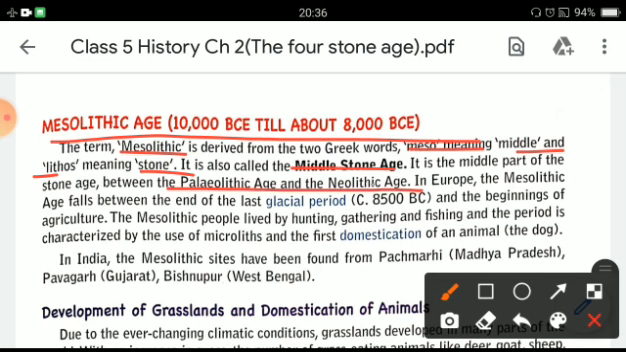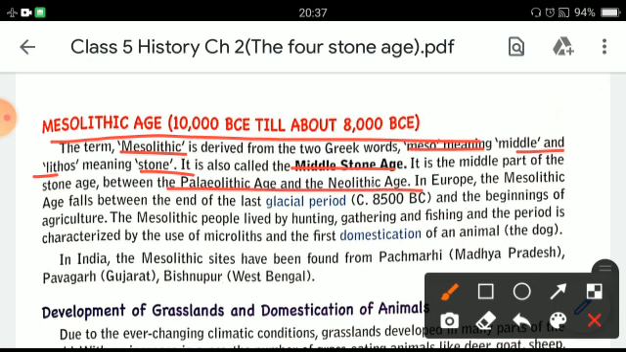The Mesolithic people used to live by hunting, gathering, and fishing, and the period is characterized by the use of microliths and the first domestication of an animal, the dog. Microliths means very sharp and fine stone tools. Domestication of animals means that in this period people had started domesticating animals, and the first animal that was tamed was the dog.